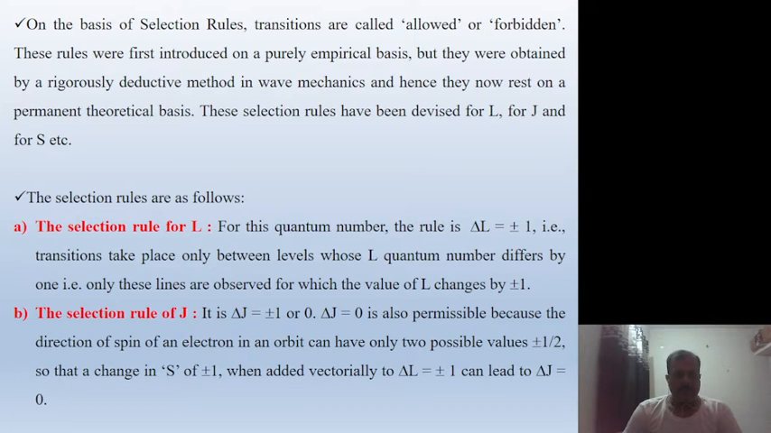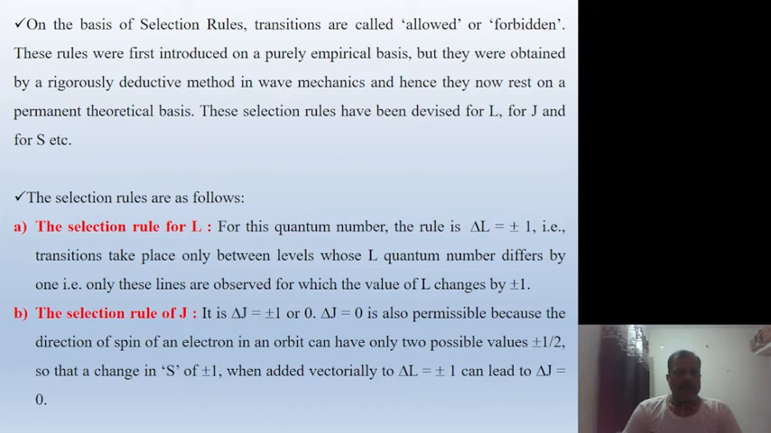The first one is the selection rule for L. For this quantum number, the rule is delta L equals plus or minus 1, meaning the orbital quantum number changes by plus 1 or minus 1. That is, transitions take place only between levels whose L quantum numbers differ by 1. Only those lines are observed for which the value of L changes by plus 1 or minus 1.